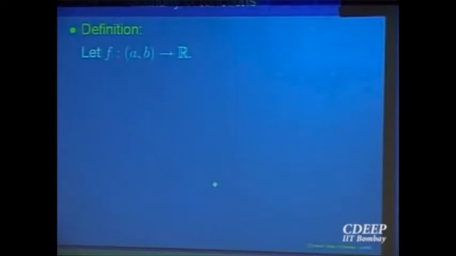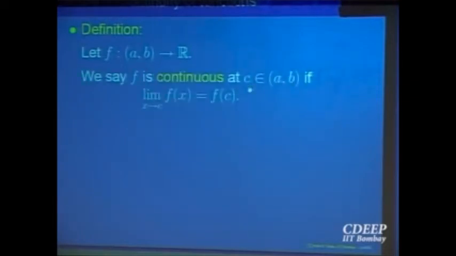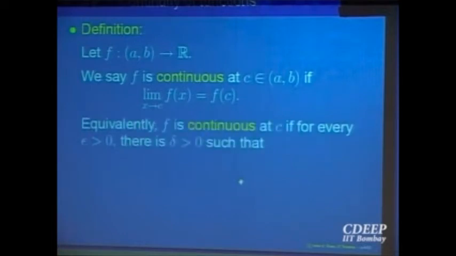So f is a function on an interval a to b, and c is a point in the interval a b. We say it is continuous at the point c if the limit as x goes to c of f(x) is equal to f of c. For a limit to be defined, the function need not be defined at that point. You can still analyze the limit of a function at a point where the function may not be defined. But for continuity, the function has to be defined at that point, and the value expected, that is the limit, should be equal to the value of the function at that point.